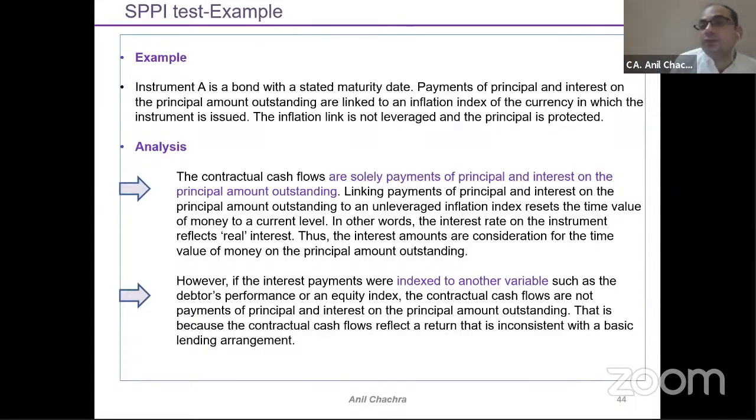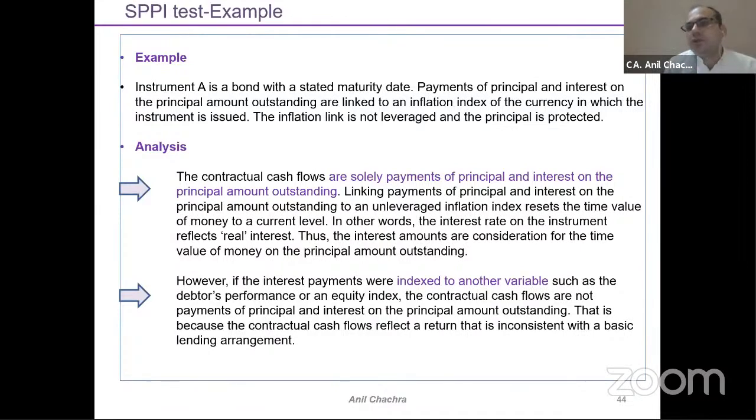It's part of my SPPI, basic lending arrangement. In another case, suppose this linkage is relating to the debtor's performance or EPS or some sort of performance of the company. Then this condition will be inconsistent with the basic lending arrangement.